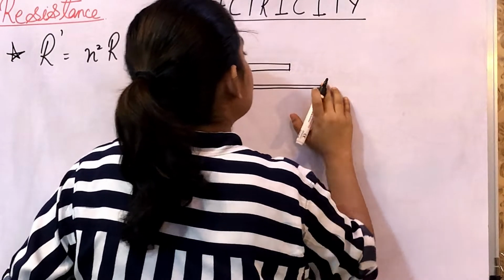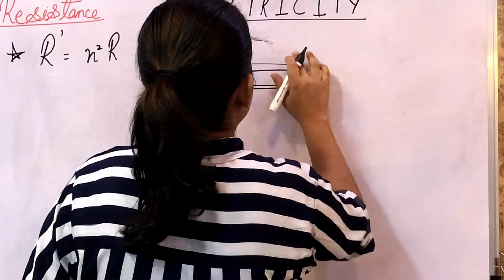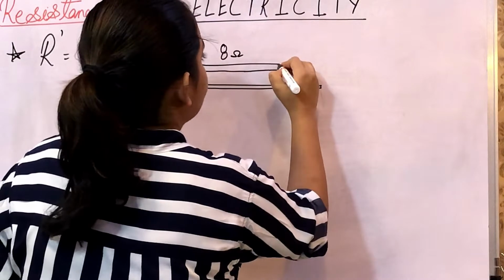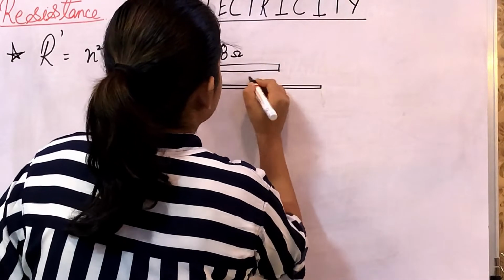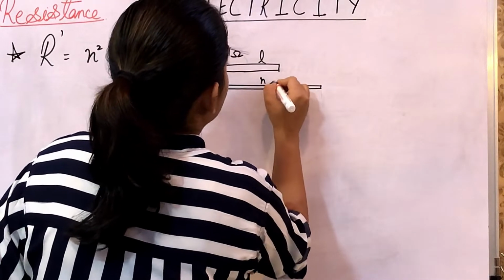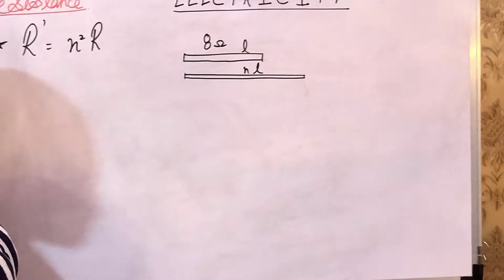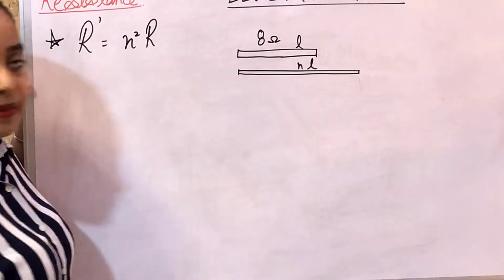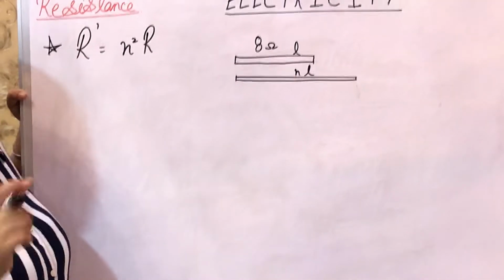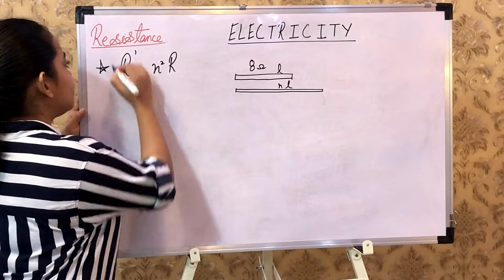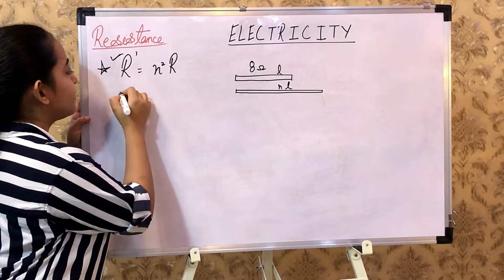So when the length is getting stretched to 2 times, we can just substitute things in the formula and get the answer, this one. And then I'll be doing it with the lengthy method as well, that you're going to practice in your school exams and board. But first let's see this formula.